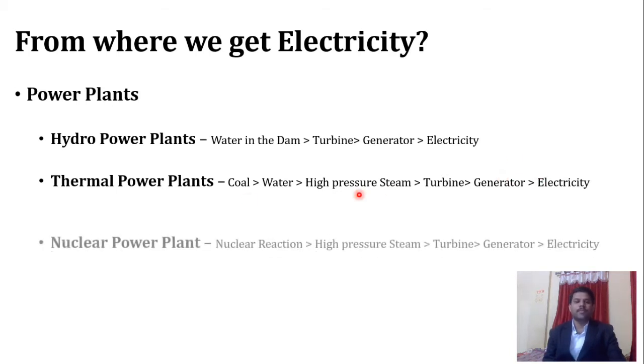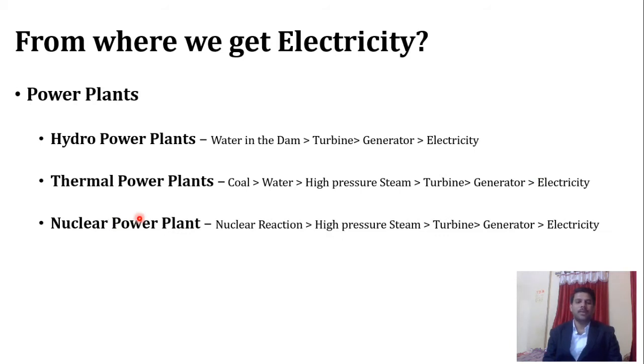The last and very essential type of power plant nowadays is the nuclear power plant. With the help of a nuclear fission reaction, we get heat energy as output, and with the help of a device called a reactor, we get high pressure steam, where water is evaporated with the help of the heat available from the nuclear reaction. The high pressure steam is then given to the turbine, which converts that pressure energy into mechanical energy, and subsequently, as we have already seen, the generator takes that mechanical energy and converts it into electrical energy.